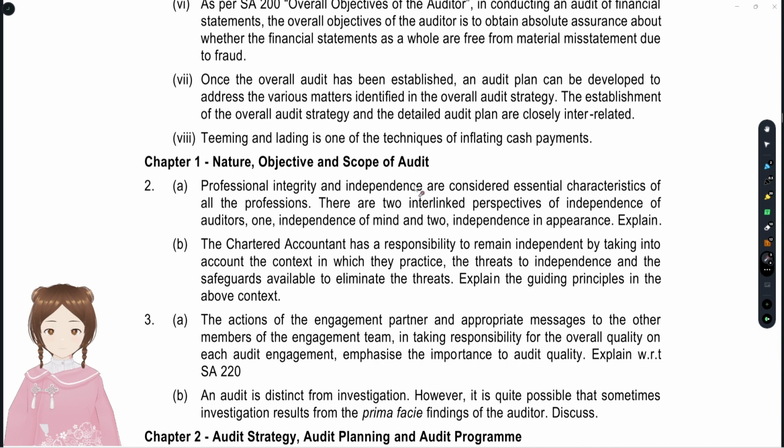You could get that from SQC 1. And you have to write definitions of these two: independence of mind and independence in appearance. What is independence of mind? Mind is something internal, inside, that's our mind. Independence in appearance is external, what others feel, what others see. So independence of mind is that the auditor knows that he is independent. Independence in appearance is that other persons judge that the auditor is independent. That's the core difference between independence of mind and independence in appearance.